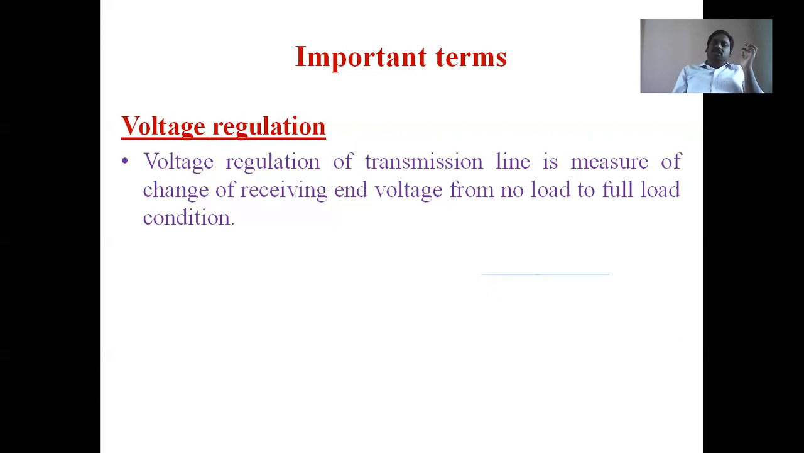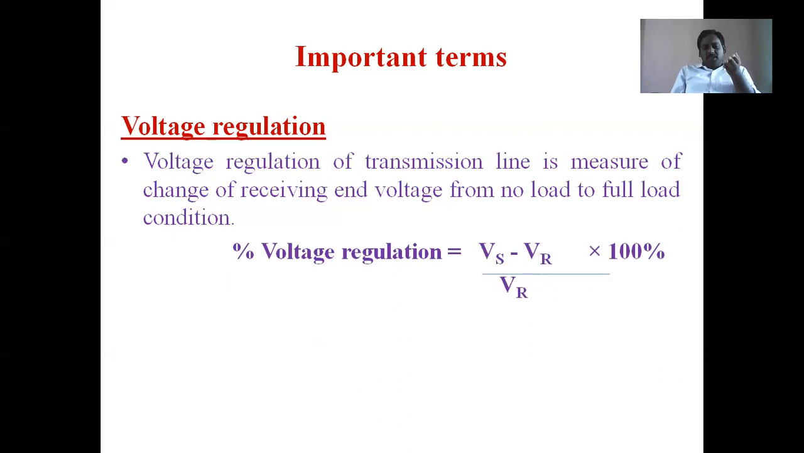That's why voltage regulation can be expressed as (Vs minus Vr) divided by Vr into 100. Here it is not a percentage sign, because the 100 is already there. So Vs means sending end voltage, Vr means receiving end voltage. At no load there are no drops, so Vr is equal to Vs. That's why receiving end voltage at no load is equal to the sending end voltage. And at load it is not equal to the sending end voltage, it is less than the sending end voltage. This is the formula for voltage regulation in the transmission system.